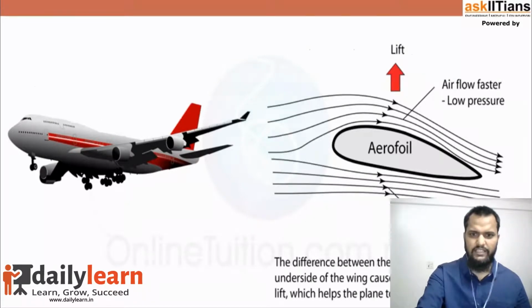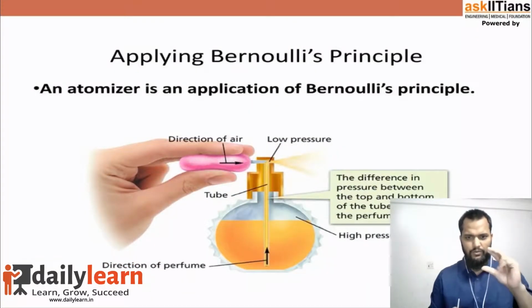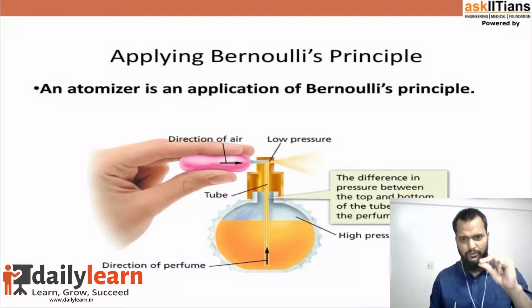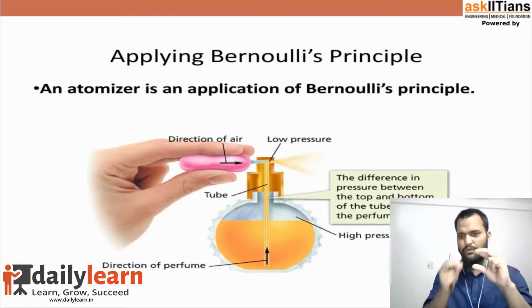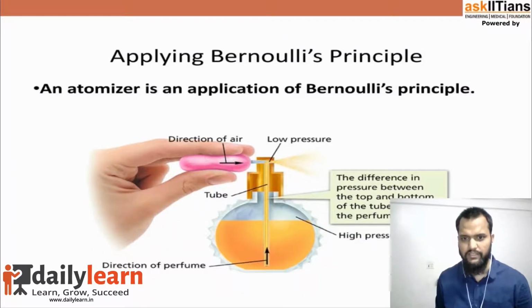Let's have another example here. Here, what we do, when we squeeze the button connected to the atomizer, we actually move the air faster. So at the top, where the air is moving faster, the pressure becomes low. And at the bottom, inside of the atomizer, there is still high pressure because the fluid is almost at rest. The air inside the atomizer is almost at rest.